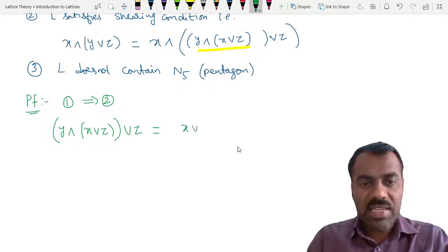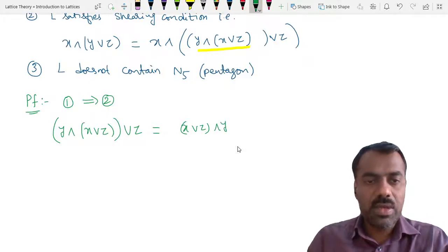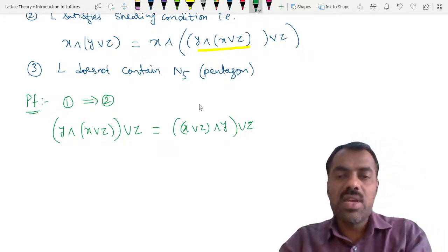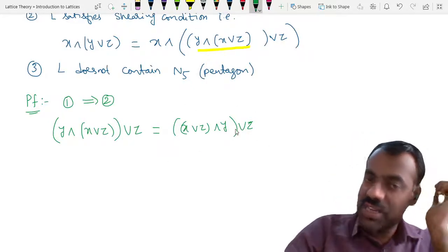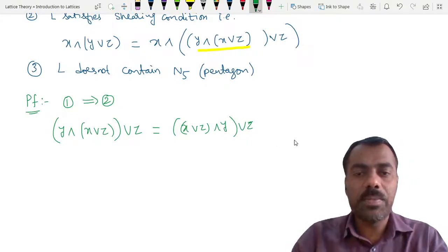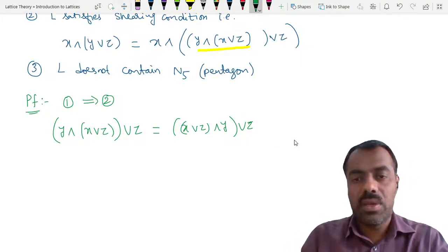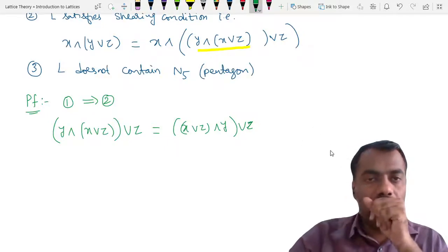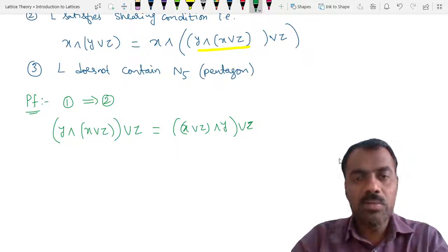This I will write as x join z meet y, okay, then join with z. I just rewrote those statements. Now, can you apply modular condition for this? Can we apply or not? How can we apply?